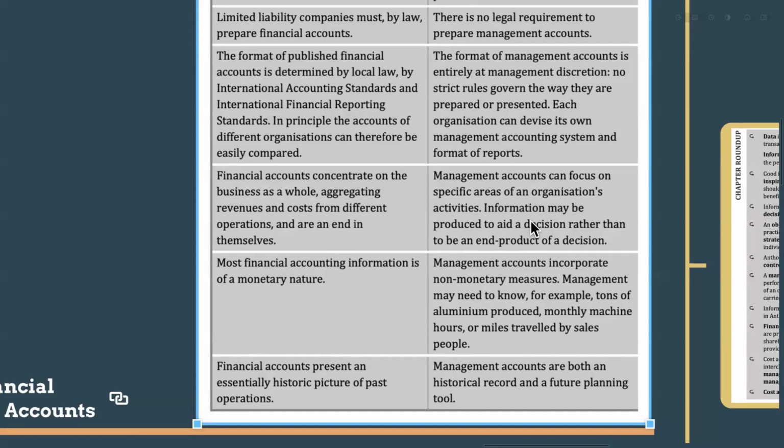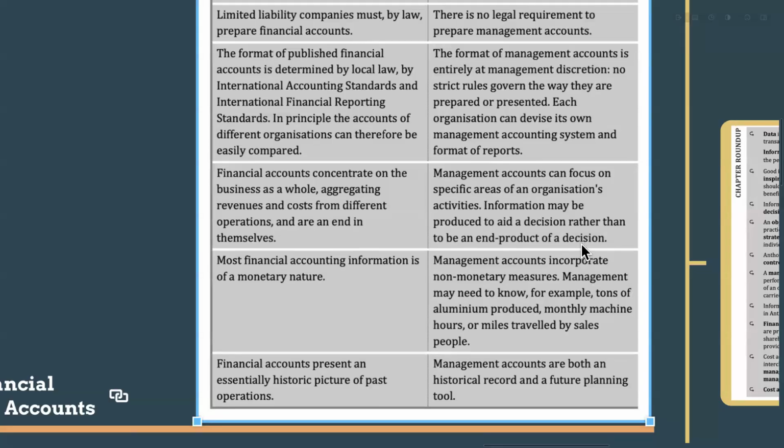So information may be produced to aid decision making. Aid means helping. So it aids a decision rather than being an end product of a decision, right? So the management accounting output can help to make a decision, not be the actual decision, right?